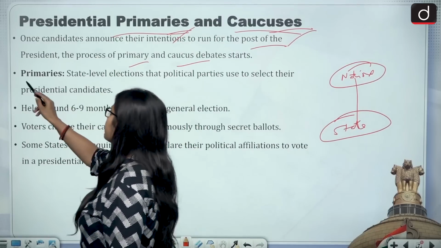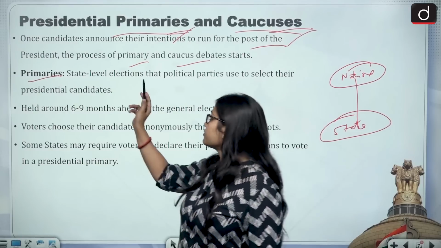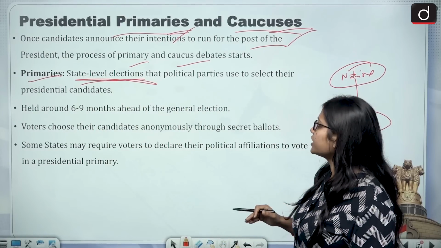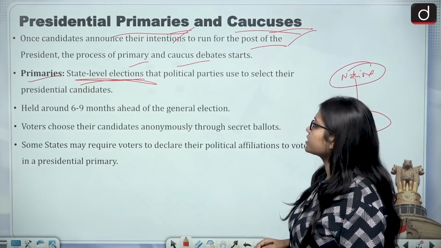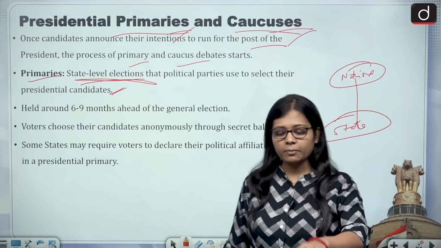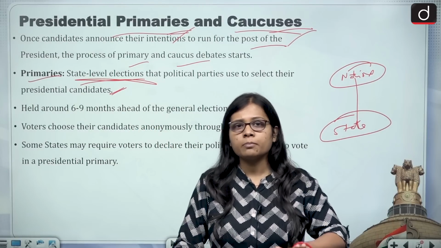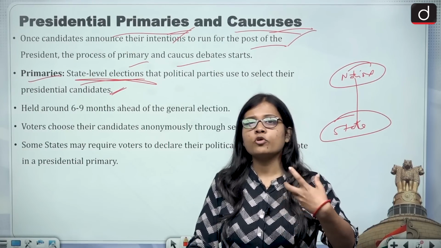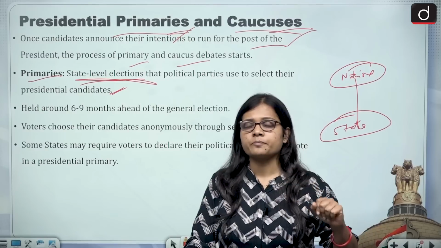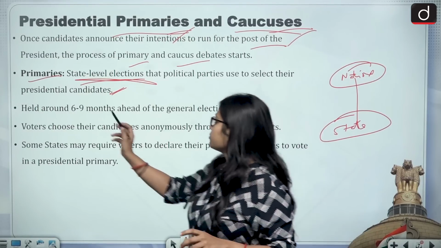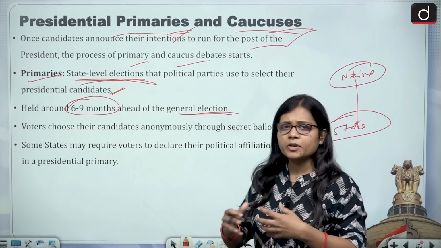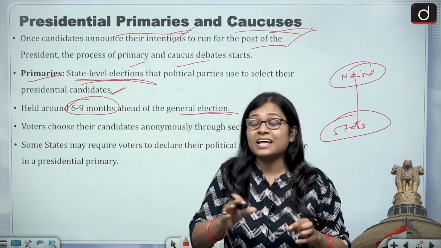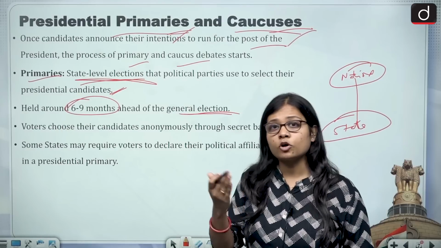Now let us come to primaries. Primaries are state level elections that political parties use to select their presidential candidates. Political parties choose their candidate whom they want to stand for the presidential election, and this is done around 6 to 9 months ahead of the general election, because even though the voting is going to happen on 5th of November, that does not mean that the campaigning is not being done.